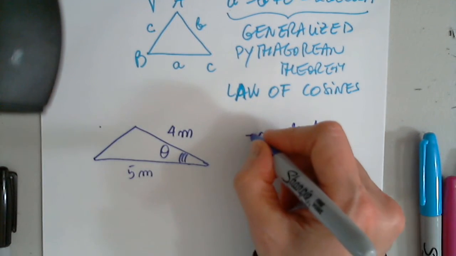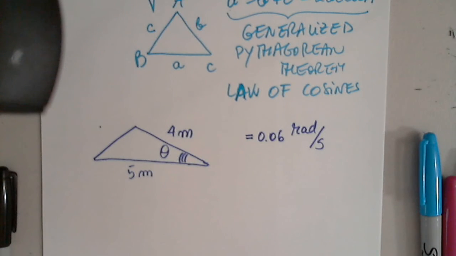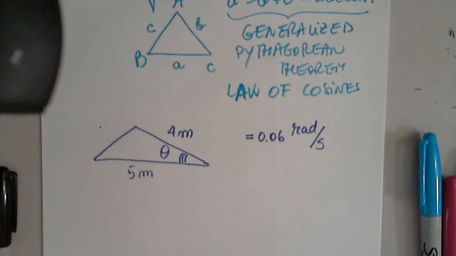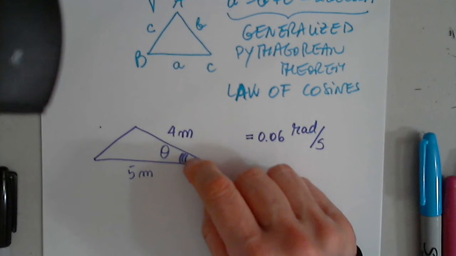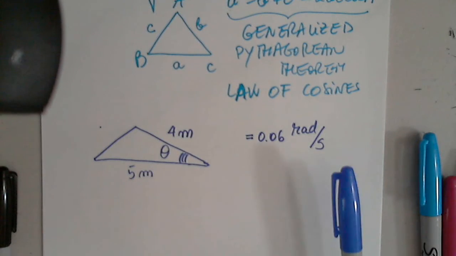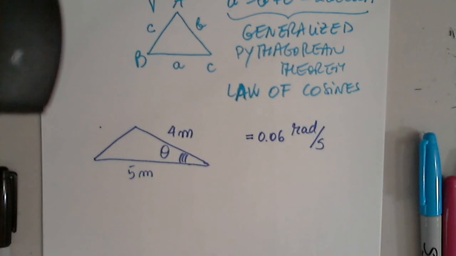I have to stop and identify what this means. Let me read it again. Two sides of a triangle are 4 meters and 5 meters respectively in length, and the angle between them is increasing at a rate of 0.06 radians per second. What does this represent?